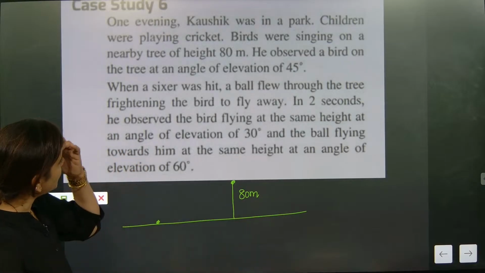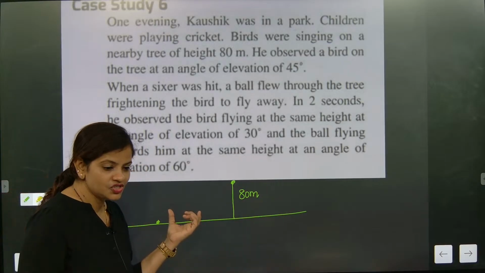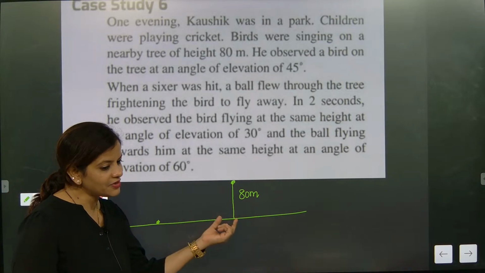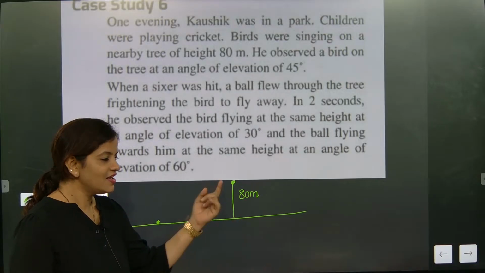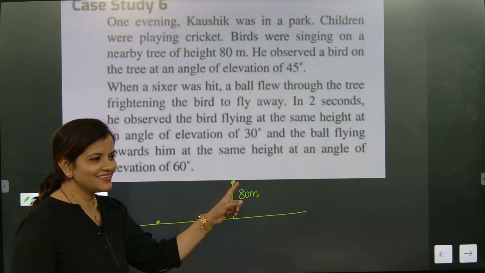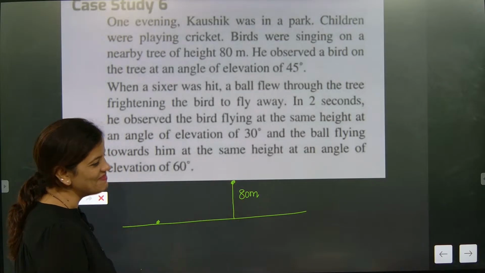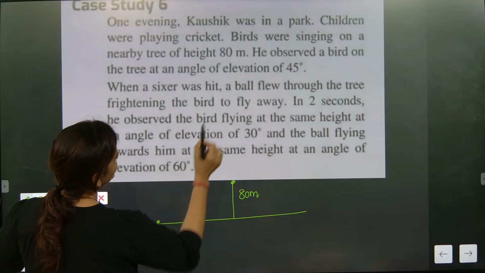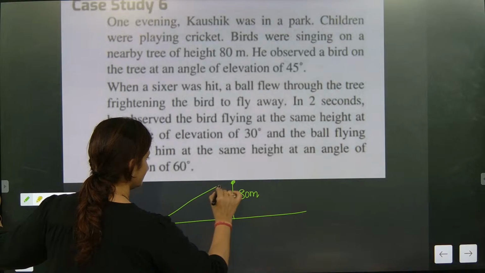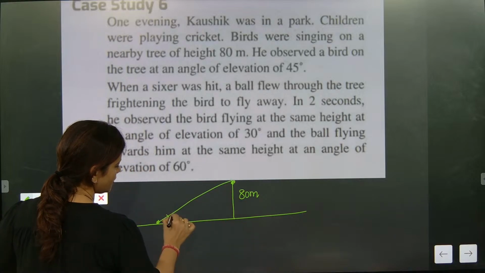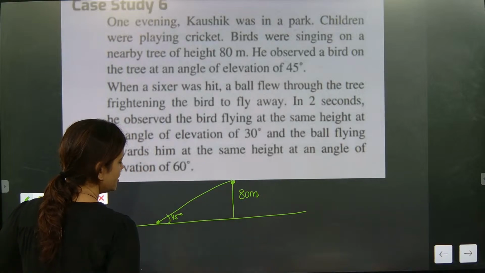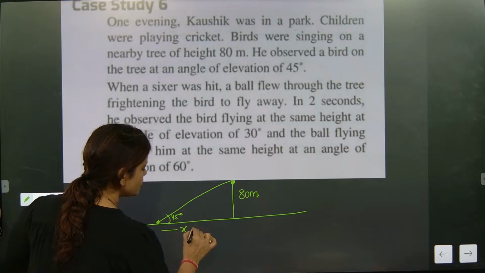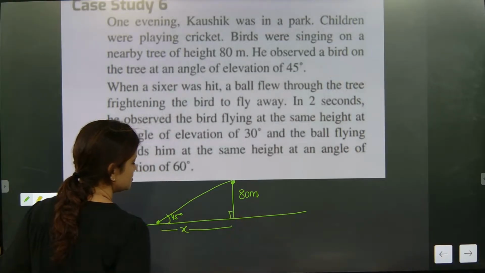Now uncle is watching the children playing, and at the same time uncle is watching the tree, and there one bird is singing. He observed the bird on the tree at an angle of elevation of 45 degrees. That means the distance of uncle from the tree is 80 meter.